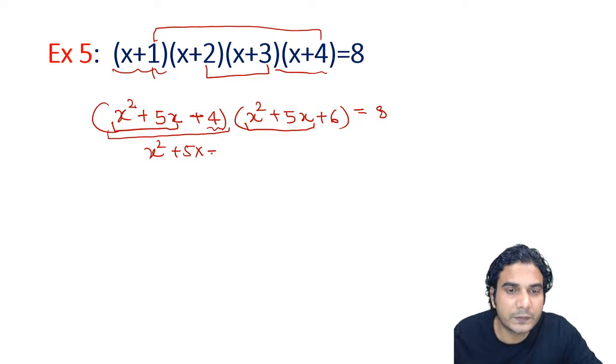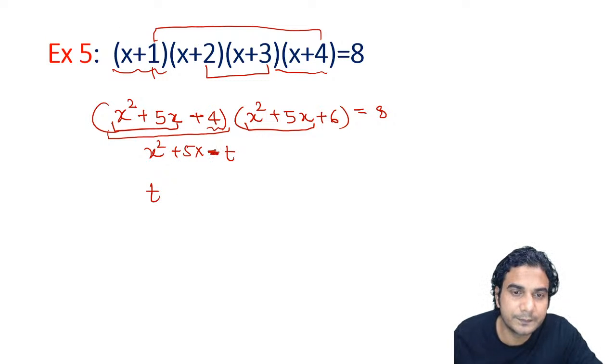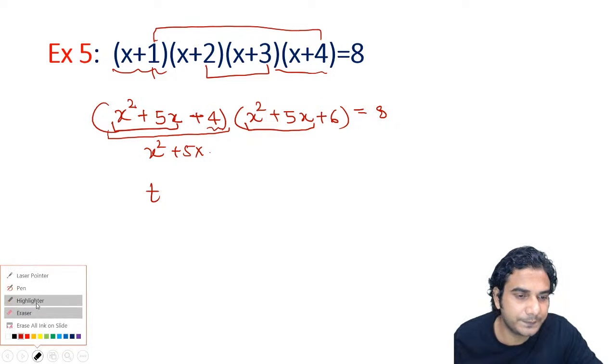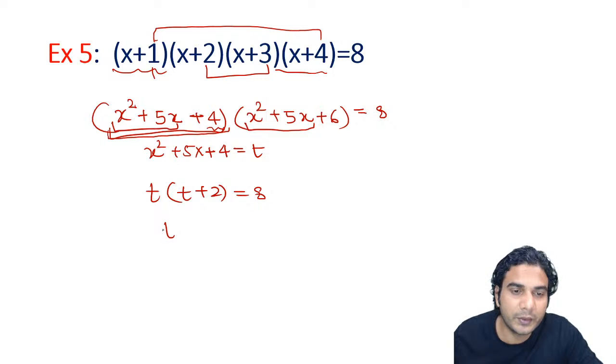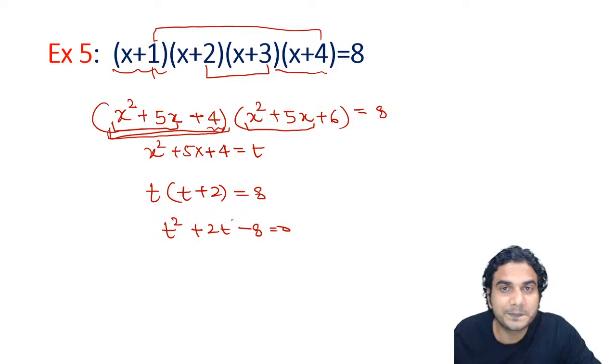So I'm taking x square plus 5x is equal to t. Now let's take 4 also, because you don't know which is going to be simple. There's not much difference, but let me show you this one also. If you take plus 4 is equal to t, then this whole thing will be t, and the second expression will be t plus 2, is equal to 8. And you are going to get t square plus 2t minus 8 is equal to 0.